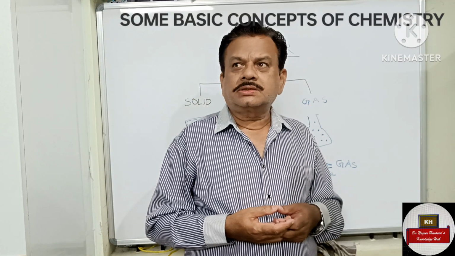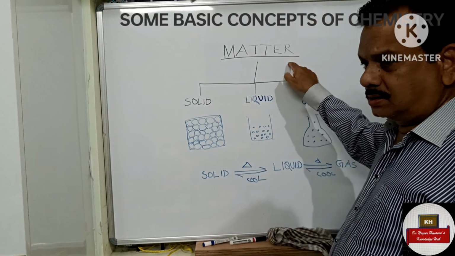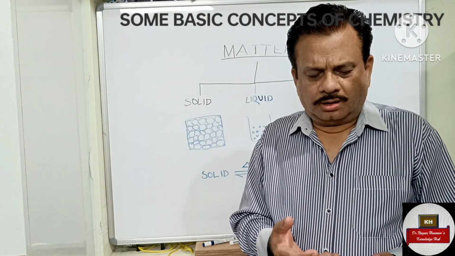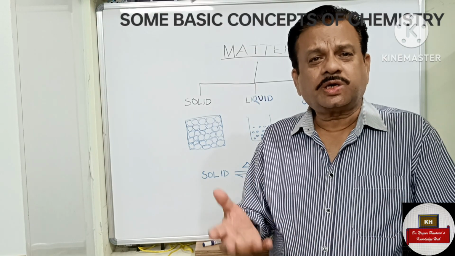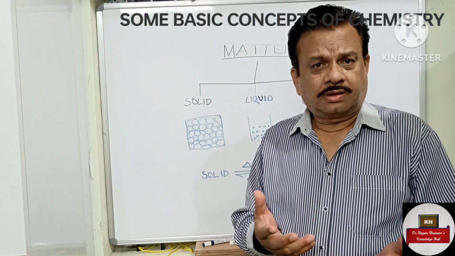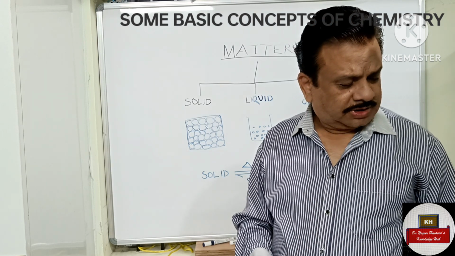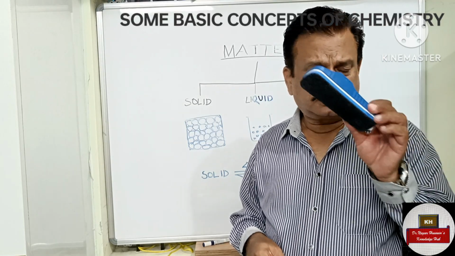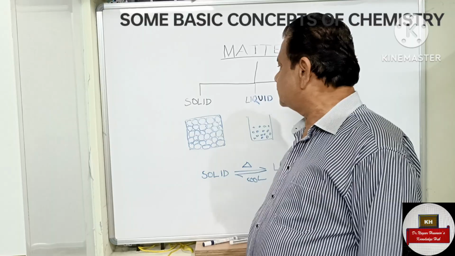Now let us discuss matter. What is matter? Matter is anything which occupies space and has mass. For example, this pen, this duster, anything you take has a mass and occupies a space.